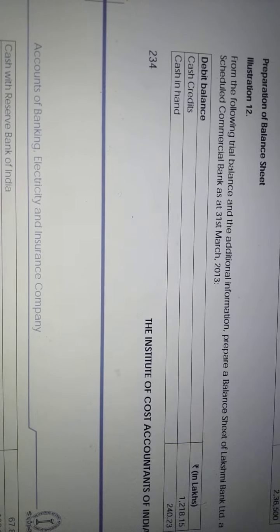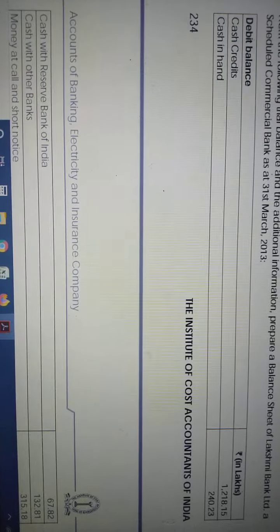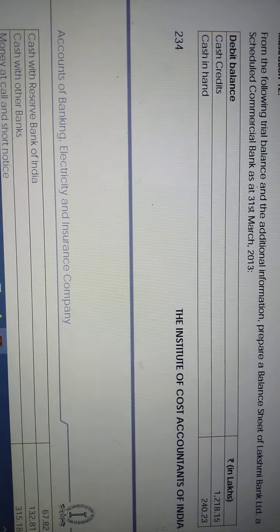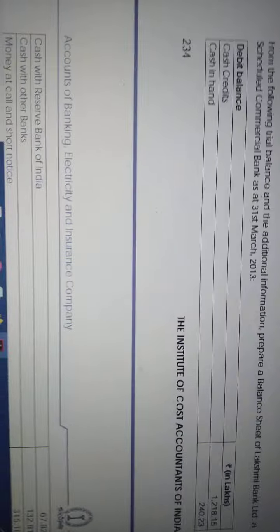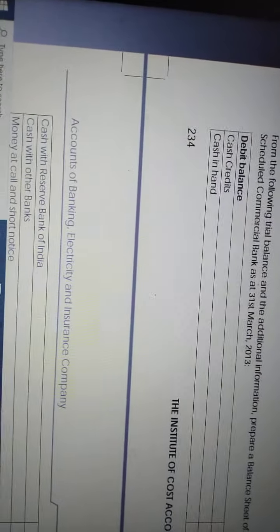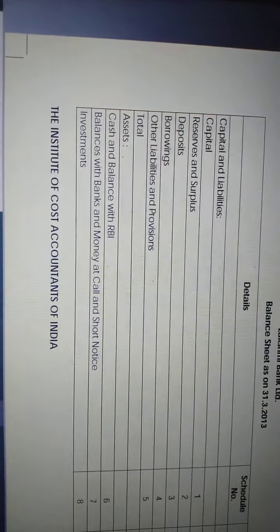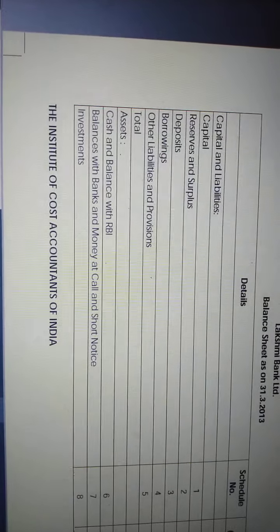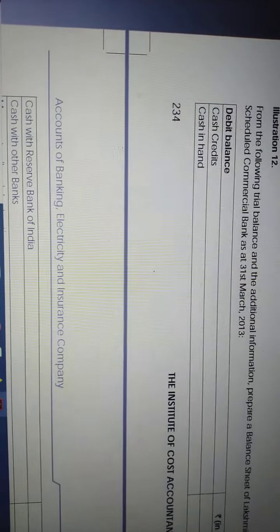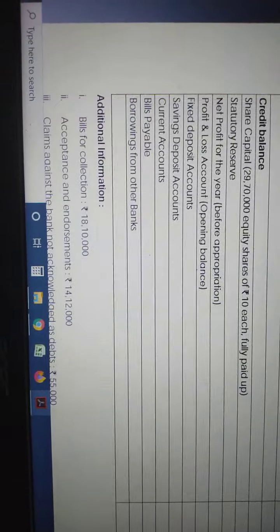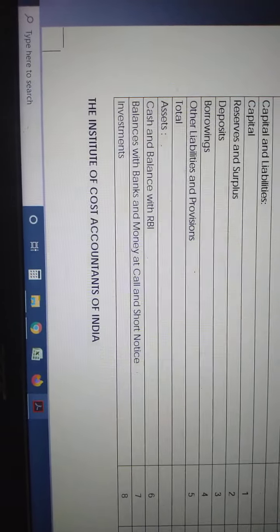Normally, we will see the schedule number. What is the schedule number for advances? We will go through it later. Then what is the next thing? Cash in hand. Cash in hand is an asset. What is the schedule number? I think it's schedule 7. Cash in hand, schedule number 7.